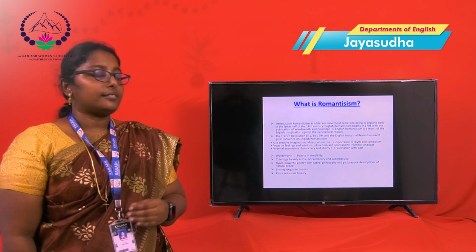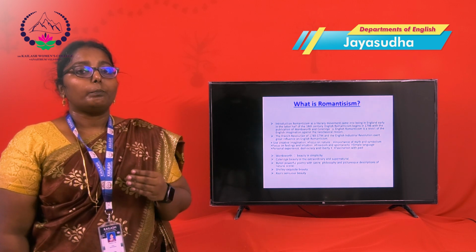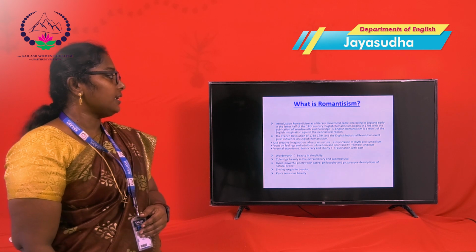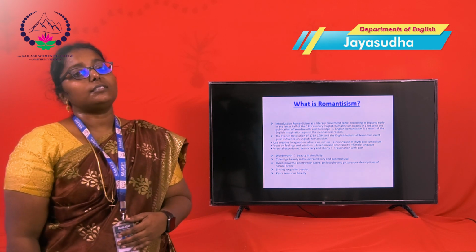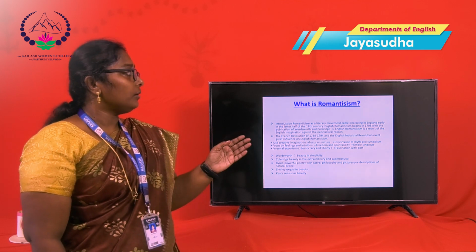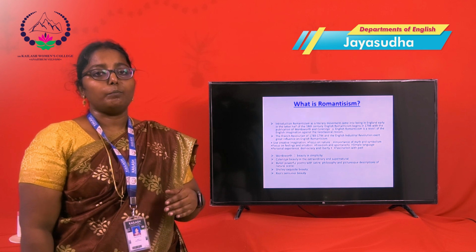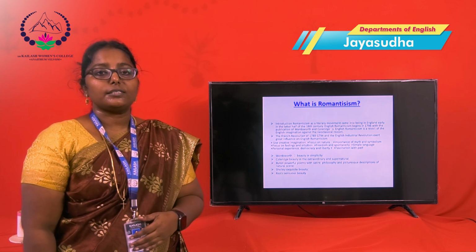Then the romantic poets use simple language. They also write about their personal experience, democracy and liberty. All these things are in the romantic period. This is known as romanticism. Now we are going to see who the important poets or authors were during the romantic period.